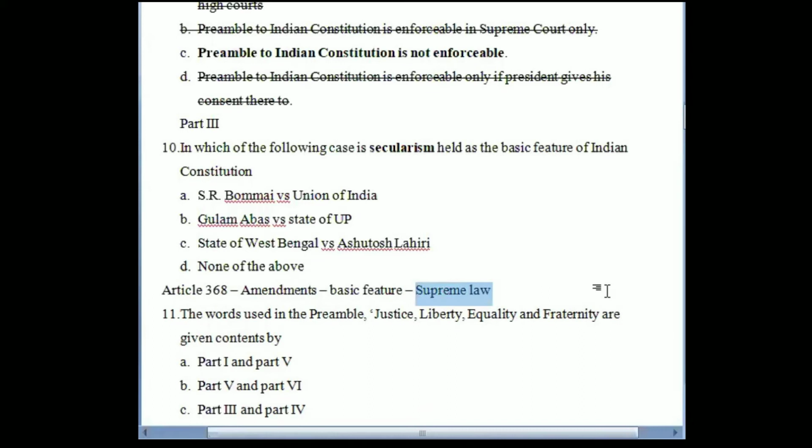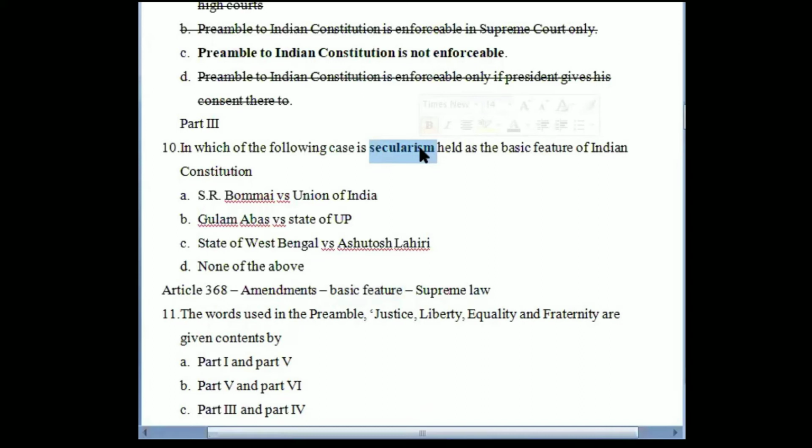So there cannot be any such amendment that changes the basic feature of the Constitution of India. That means supremacy of the Constitution, we can say, is a basic feature or basic structure of the Constitution which we cannot change. A democratic form of government is something that we cannot change through an amendment. Similarly, secularism is also a basic feature of the Constitution. If India is a country that does not recognize any religion as a state religion, that will continue forever.